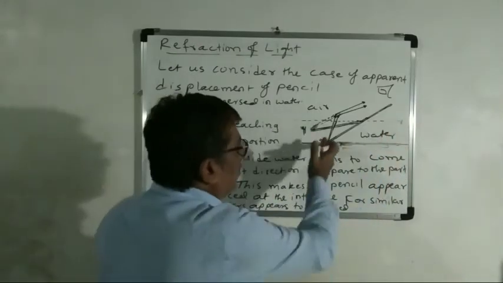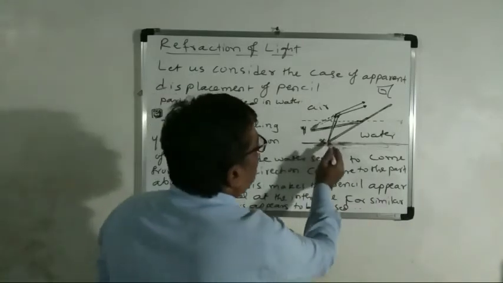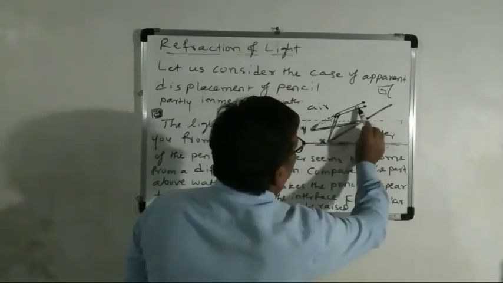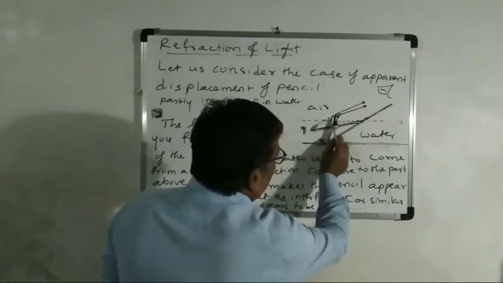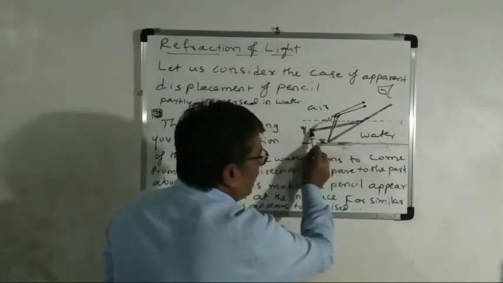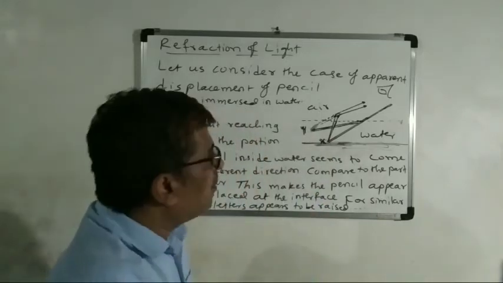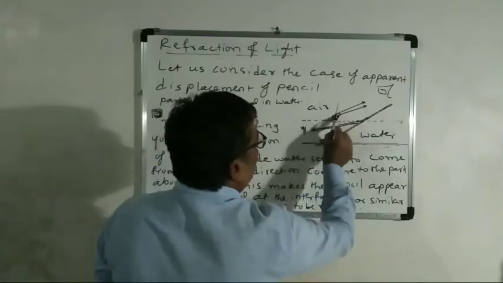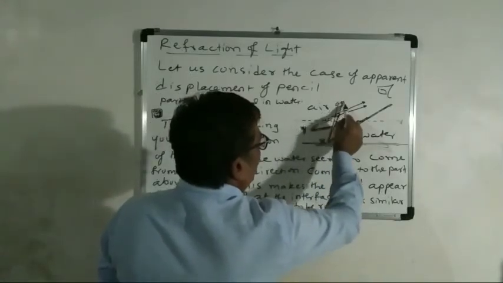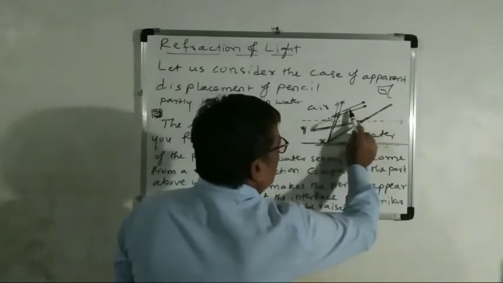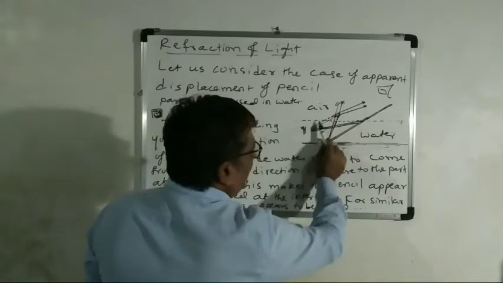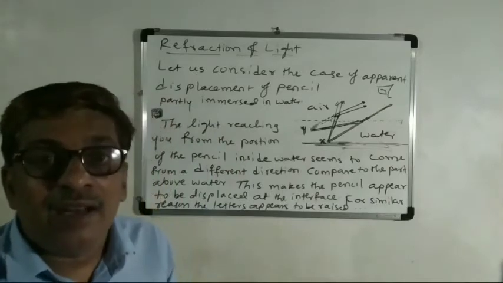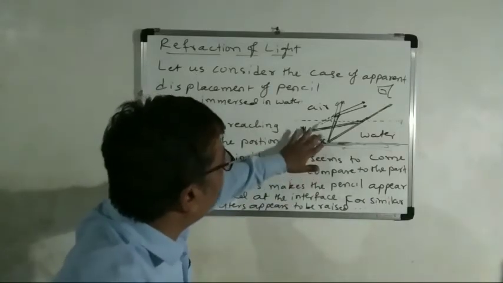When the light falls here, it refracts. Actually it has to go here, but slightly it is bending here. When you are extending this backwards, it meets here. Correct or not? But if you think there is no refraction, this view will be like this. But due to the refraction, it shows bending. When you are extending back, that is why this pencil seems to be slightly displaced or slightly raised upwards.